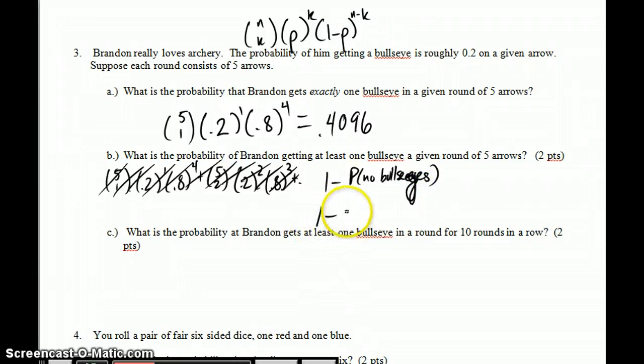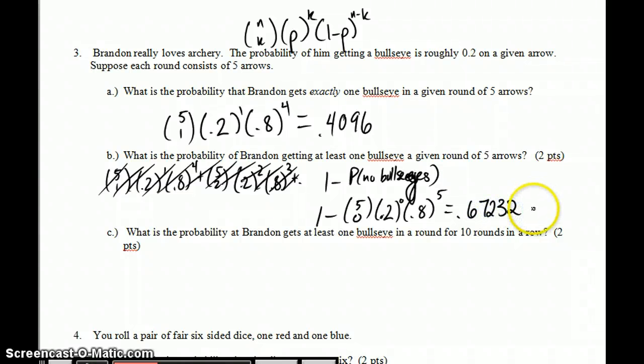Well, that's 1 minus, I want to choose none of his shots to be a bullseye. He gets none of those 0.2, and he should get all the ones that miss. And that's equal to 1 minus 0.8 to the 5th, which is 0.67232.